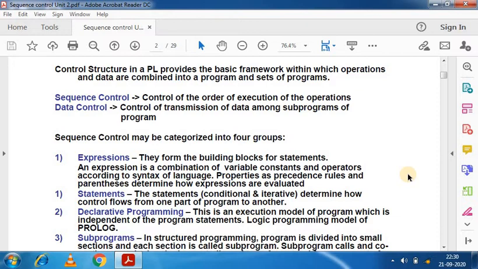Next is declarative programming. Declarative programming is based on a database and some facts and rules. We can use it through Prolog programming, the programming logic used in artificial intelligence. Declarative programming is a programming paradigm, a style of building the structure and elements of computer programs that expresses the logic of a computation without describing its control flow.